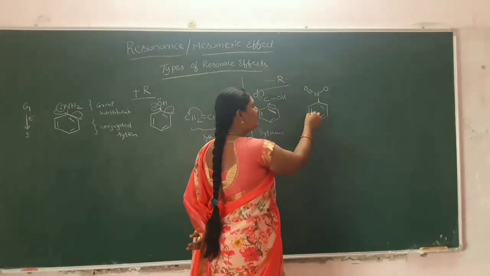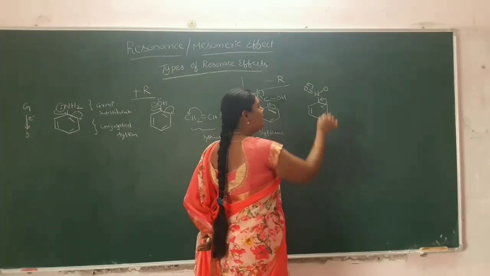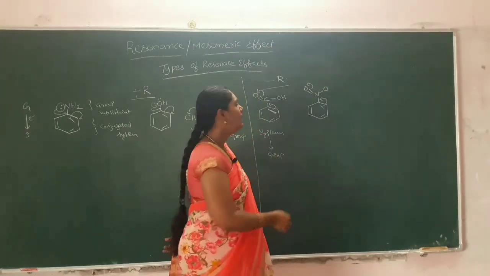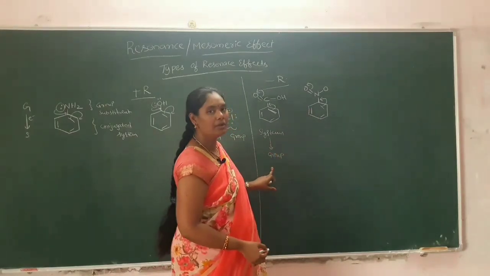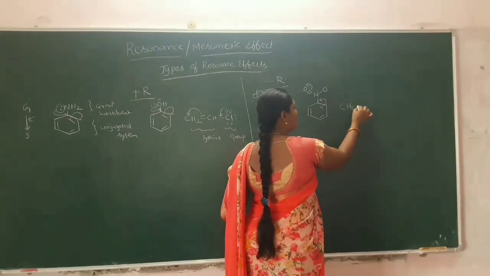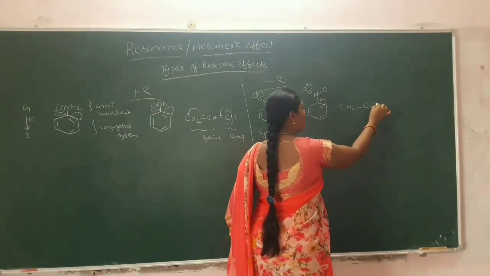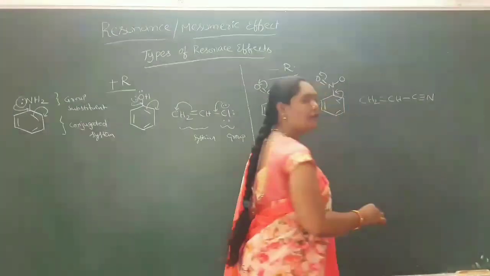In this also same, oxygen having more electronegativity, the bond pair of electrons will be delocalized here. Here also same, the electrons will be migrated from system to group. Next example here it is CH2 double bond CH, C triple bond N, cyano group.